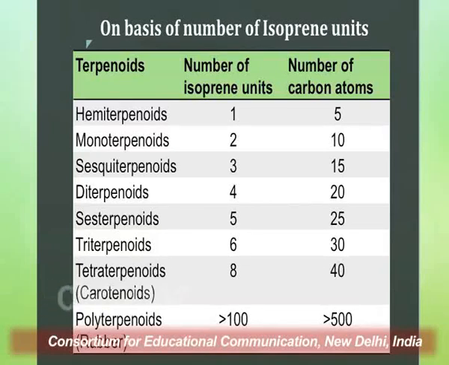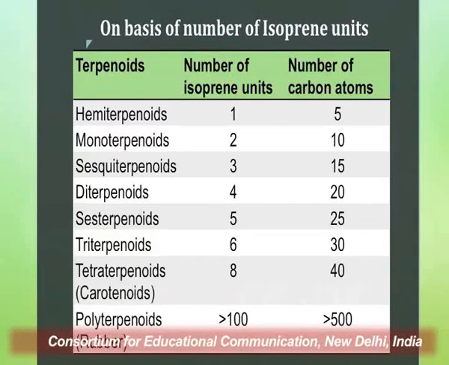Then if there are two isoprene units present in the structure, they are known as monoterpenoids and they have 10 carbon atoms. Then sesquiterpenoids are the class having 3 isoprene units and 15 carbon atoms. Likewise, diterpenoids are compounds having 4 isoprene units and 20 carbon atoms. 5 isoprene units are present in sesterpenes and therefore they have 25 carbon atoms. 6 isoprene units are present in triterpenoids and therefore they have 30 carbon atoms. And if there are 8 isoprene units present in the structure, such terpenoids are known as tetraterpenoids and they have 40 carbon atoms in their structure.